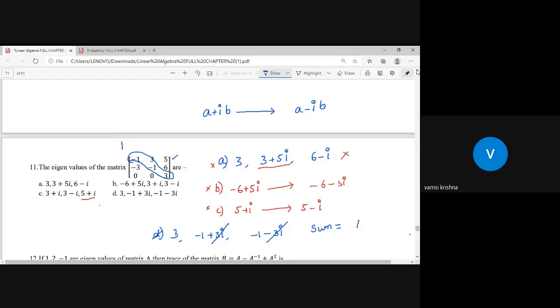And the product, I have no need to find. I no need to find the determinant also because I already eliminated some options. I can confirm option D as the correct one.